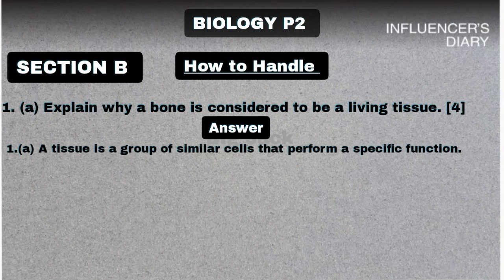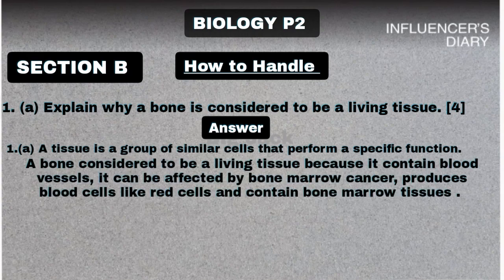You also need to indicate the question number. If it is question 1A, you need to indicate question 1A. Then you continue. The bone is considered to be a living tissue because it contains blood vessels. Then apart from that, you can also say it can be affected by diseases like bone marrow cancer. Then it produces blood cells. In addition, you can also include something like marrow tissues.